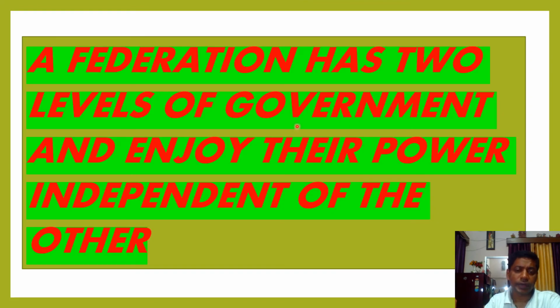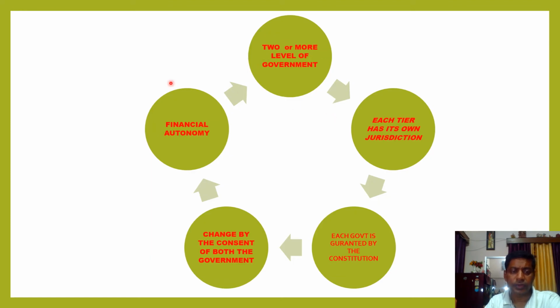Now this is the definition of federalism. A federation has two levels of government, as I have already shown you in my previous slide, and they enjoy their power independently. These are the features you can write down here. The first feature is that in federalism we find two or more levels of government, meaning central government, state government and local government. And each government has its own jurisdiction.